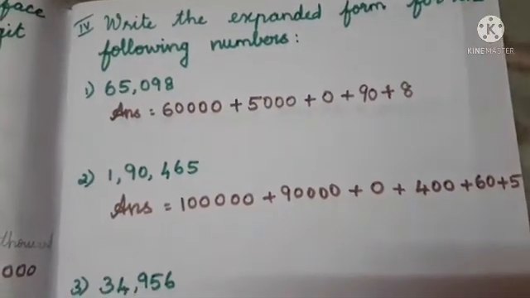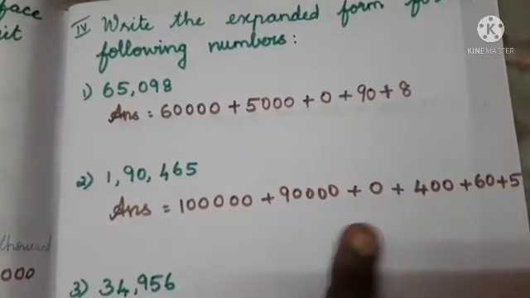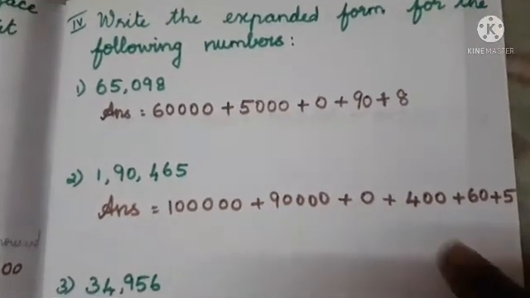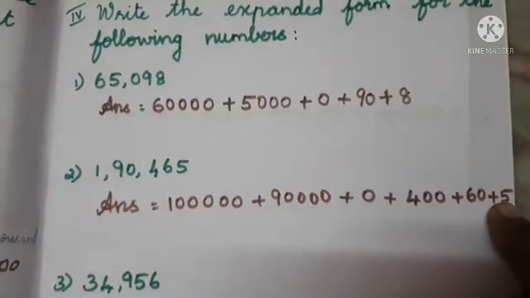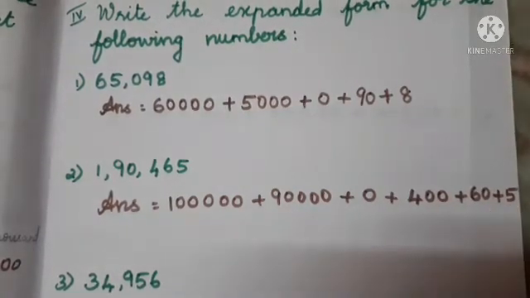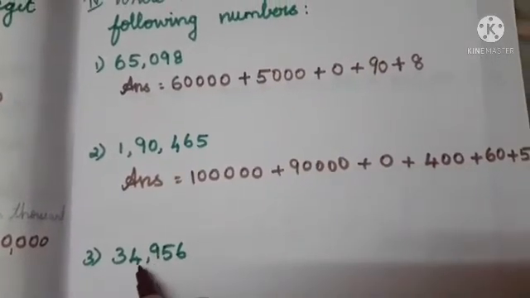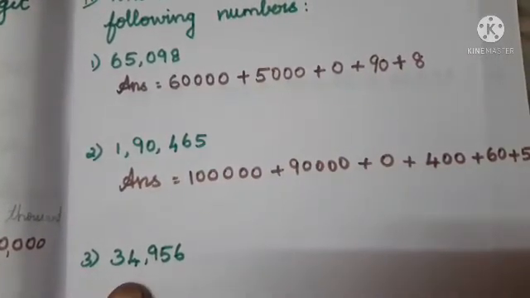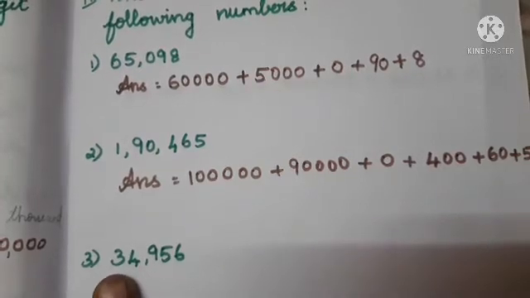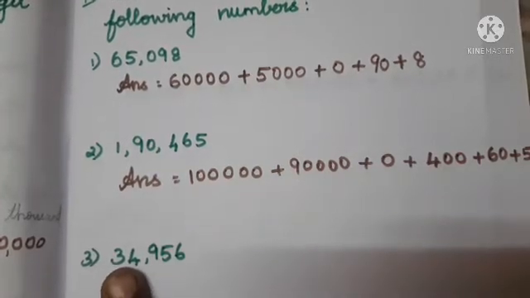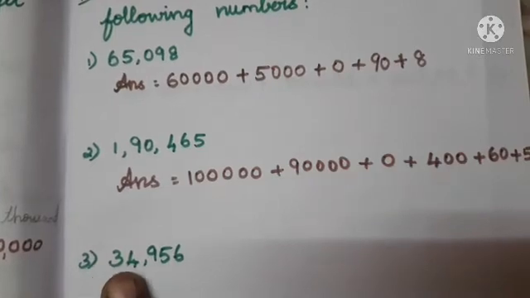So we got 1 lakh plus 90,000 plus 0 plus 400 plus 60 plus 5. Can you understand, ma? Next, look at the next problem. We have ones, tens, hundreds, thousands, 10,000. So 34,000. We have to take the periods together. The thousands period and the ten-thousands period we have to take together.